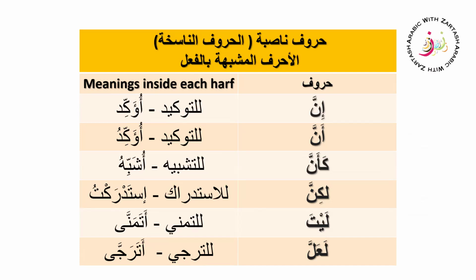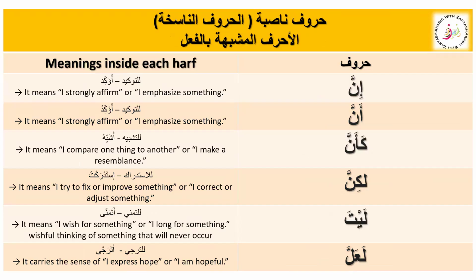We have then layta, and it is for litamanni. Litamanni means for tamanni, for wish. Layta is I wish for something, or I long for something.